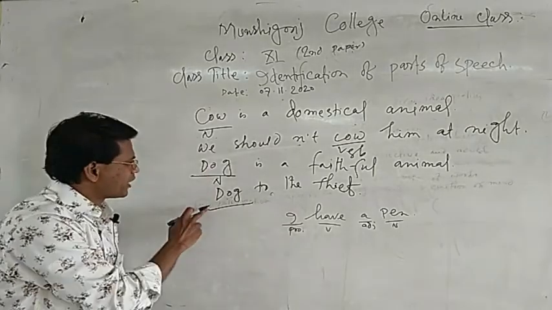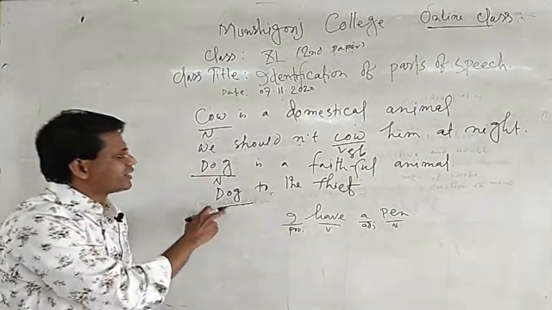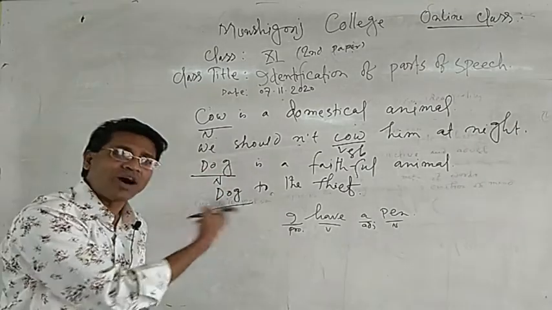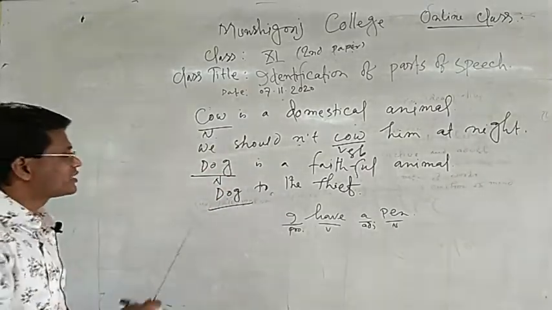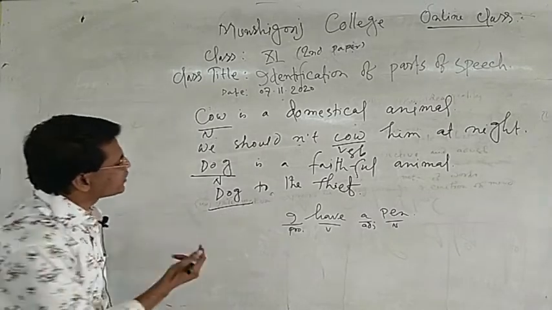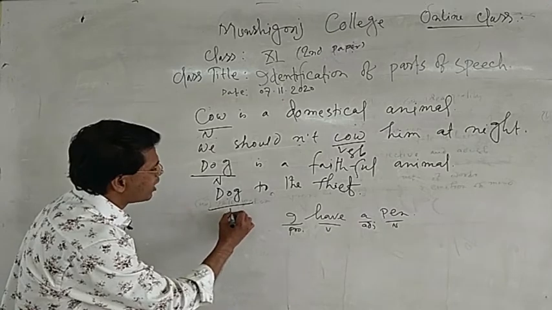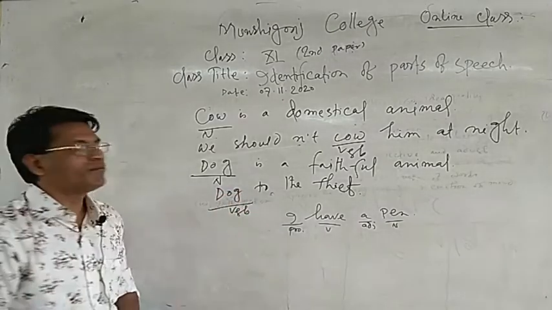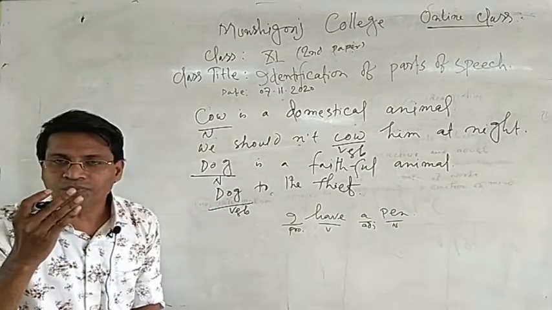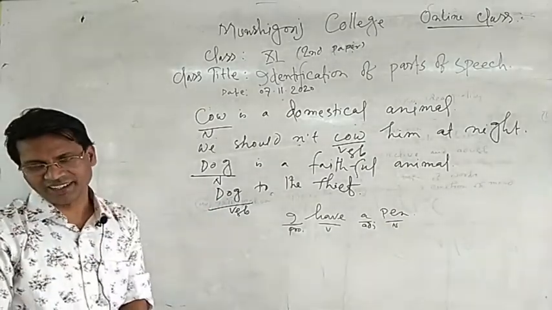In the first sentence it has been used as a noun, but in the second example it has been used as a verb, because dog means follow here.